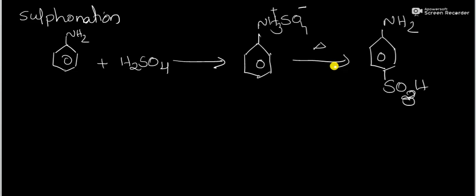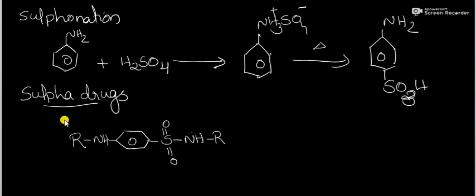So here aniline reacts with the concentrated sulfuric acid. First step is the protonation step. It will convert into anilinium salt, which on heating will provide sulfanilic acid. That is para substituted aniline. This is sulfonic acid, SO3H, that is sulfonic acid, and it is concentrated at the para position. This is called sulfanilic acid.